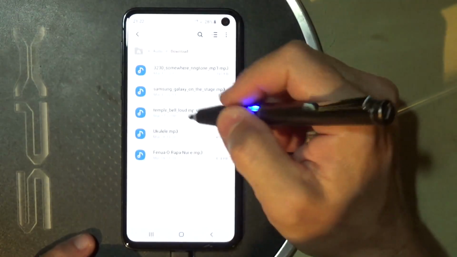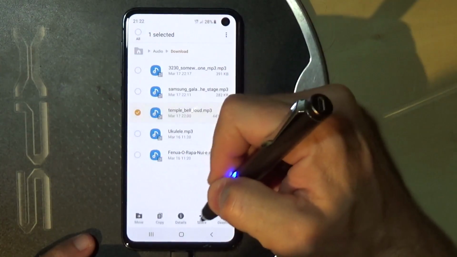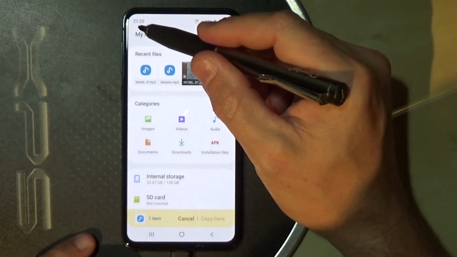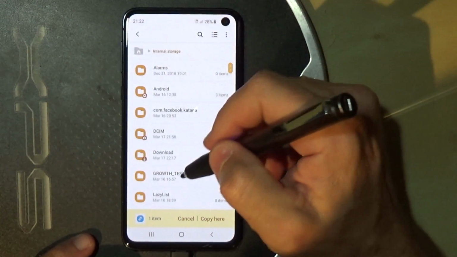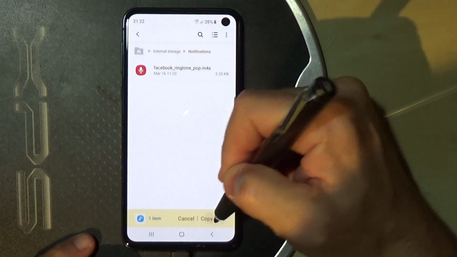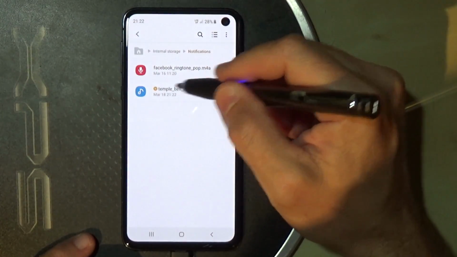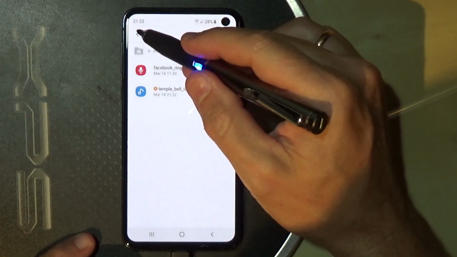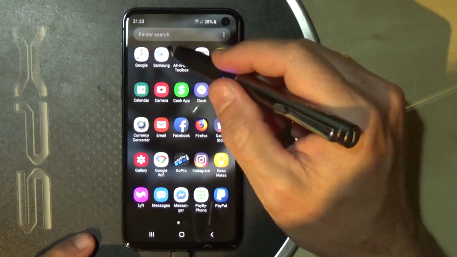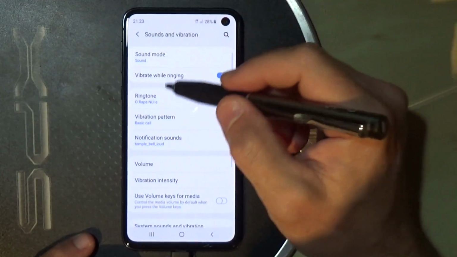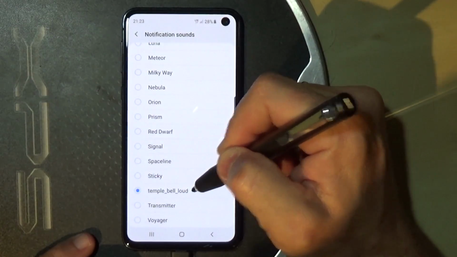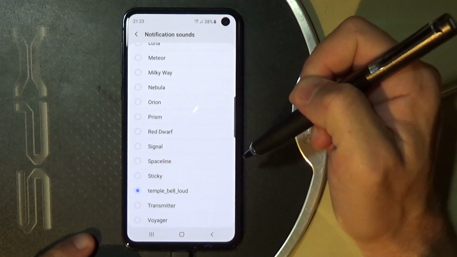So what I'm going to do is you highlight it, you copy that, and then you move back to internal storage, notifications, and you copy here. Temple Bell Loud is here now. Now when you go to settings and sounds and notification sounds, now it will show up right here.